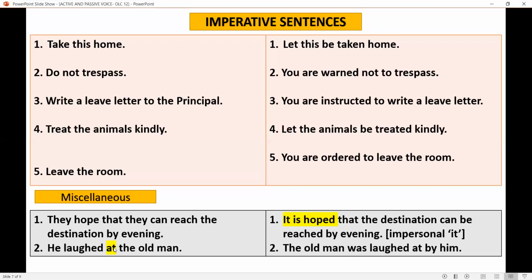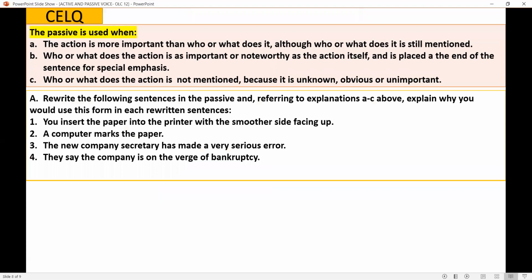Next one. Here, preposition is there. When there is a preposition, you must repeat that preposition when you are rewriting it. All right. He laughed at the old man. The old man was laughed at by him. If there is no at, you will not score marks. I hope this is also clear.